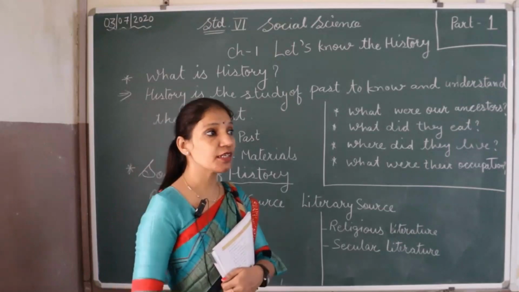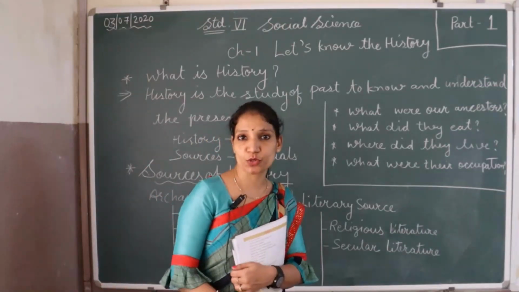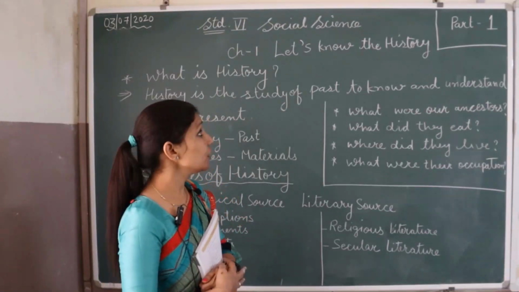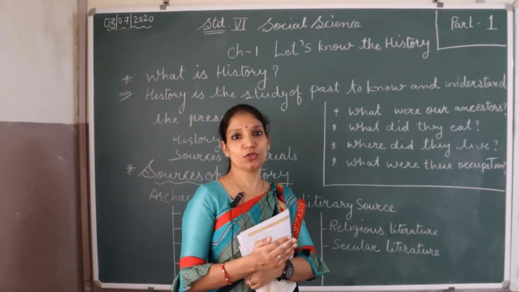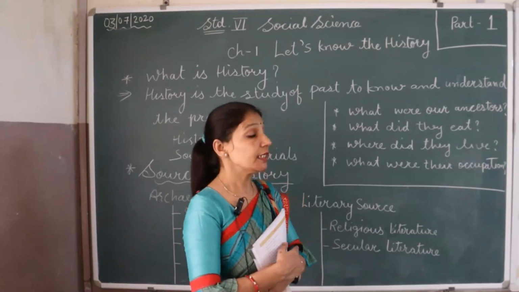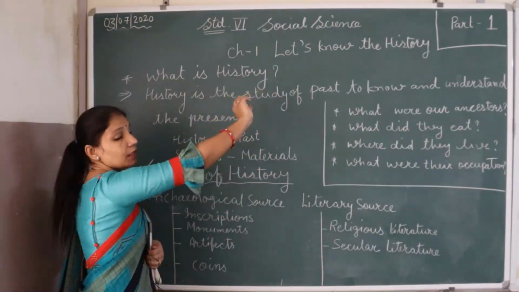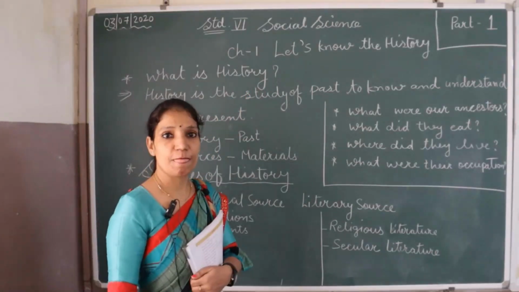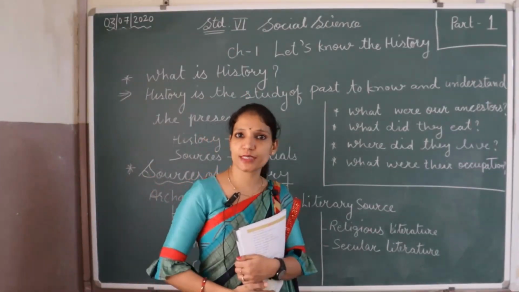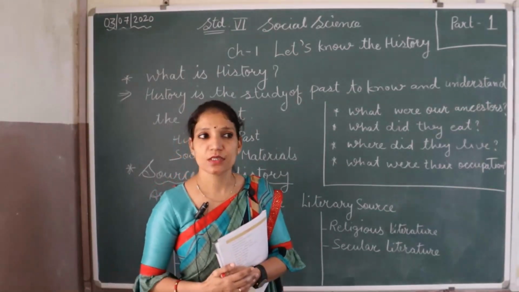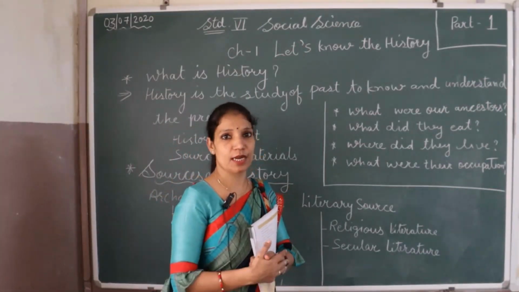Last year in 5th standard there was one book of social science, but all chapters were mixed. Now this year you are having the division of this social science subject. There are 3 divisions: history, geography and civics. So in history we are taking the first chapter. First chapter is let's know the history. What is history? From the starting we are going to start this chapter.